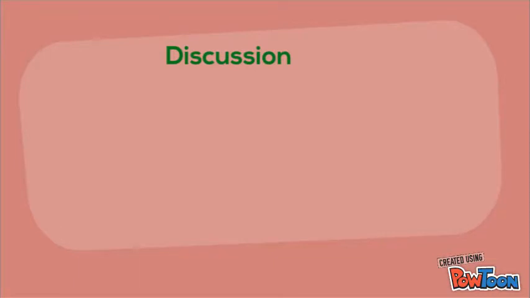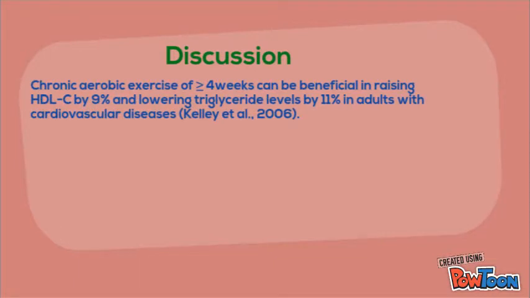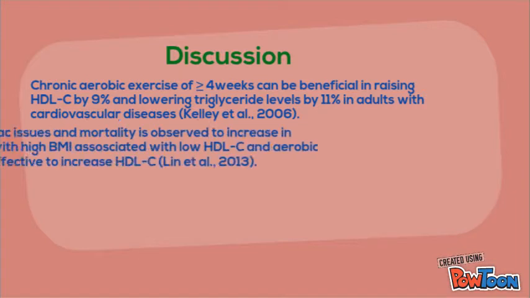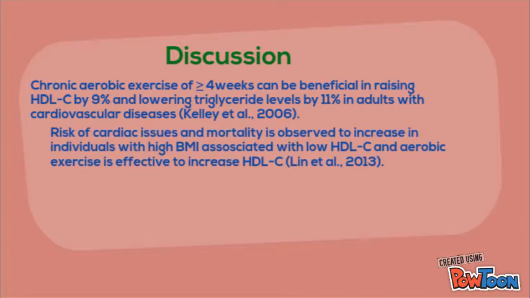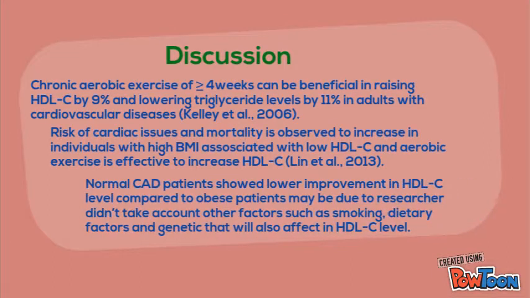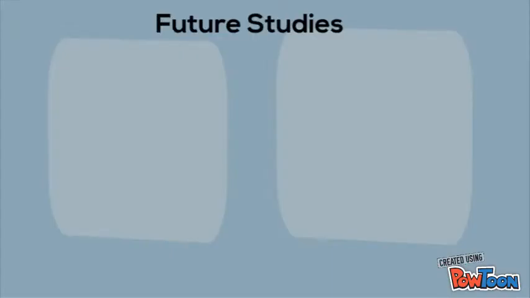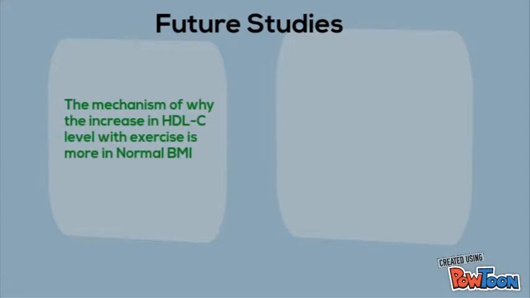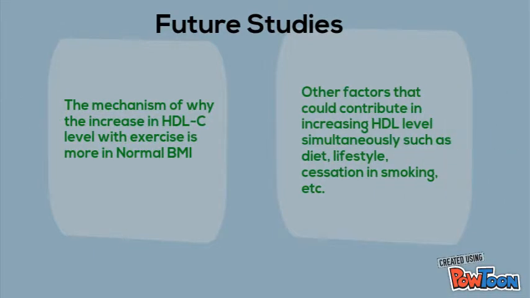Individuals with high BMI are associated with low HDL-C, with the risk of cardiac issues and mortality observed, and aerobic exercise is effective to increase HDL-C. Normal CAD patients showed lower improvement in HDL-C level compared to obese patients. In future research, we may study the mechanisms and other factors that affect HDL levels.